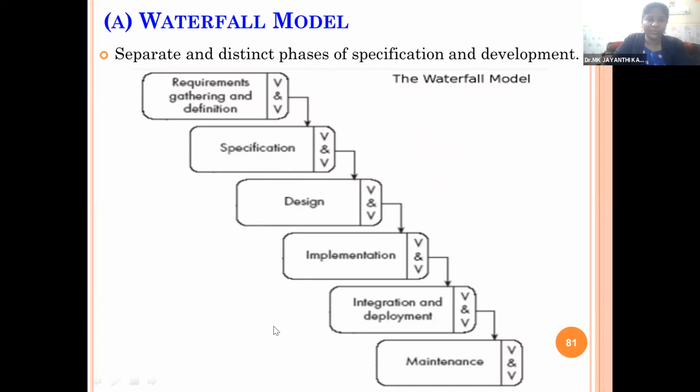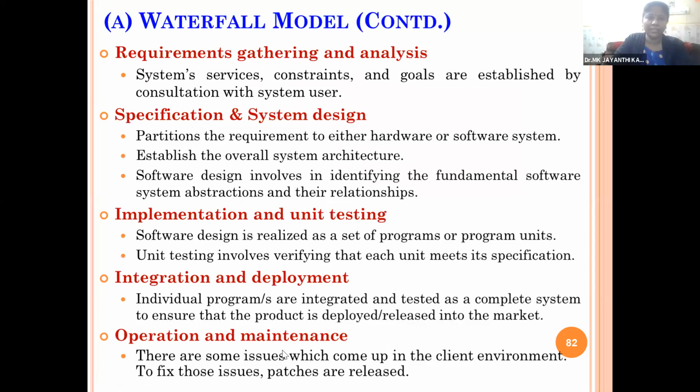So if you take the waterfall model, we have the requirements gathering and analysis. Systems, services, constraints and goals are established by the consultant with the system user. So the various requirements for the software, like services, constraints, goals, will be collected in this particular stage. Once requirements gathering is over, we'll come to the second stage,